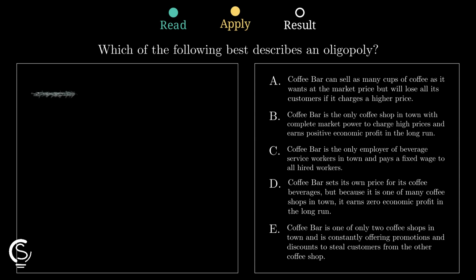Option E describes a duopoly, which is the simplest form of an oligopoly. Having only two shops competing through aggressive promotions and discounts perfectly illustrates this intense strategic behavior between firms.